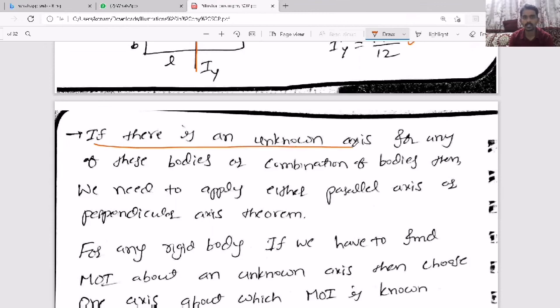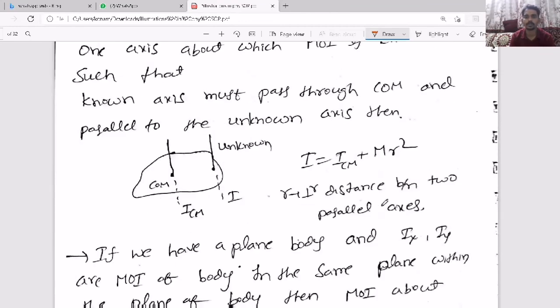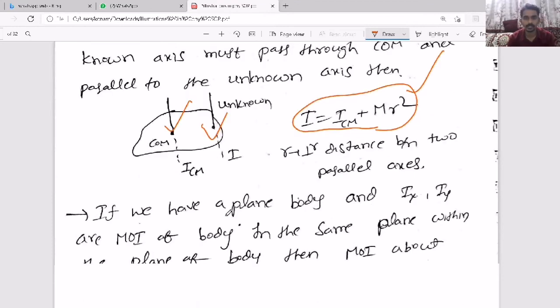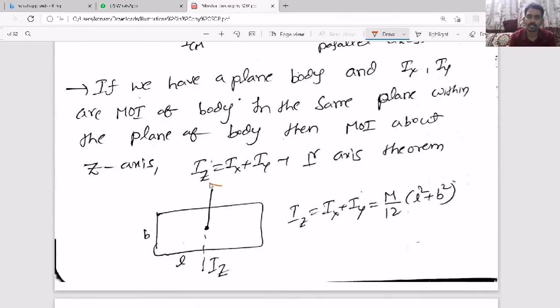So that is what you have written. If there is an unknown axis for any of these bodies or a combination, we need to apply the parallel axis theorem or the perpendicular axis theorem. And here I have clearly mentioned, for any rigid body, one known axis must pass through the center of mass, and one unknown axis must be parallel to the central axis, then the moment of inertia for the unknown axis is this one. And this is the perpendicular axis theorem, that is, about a z axis which is perpendicular to the plane of the object, the moment of inertia is the sum of the moments of inertia of the object about x and y.